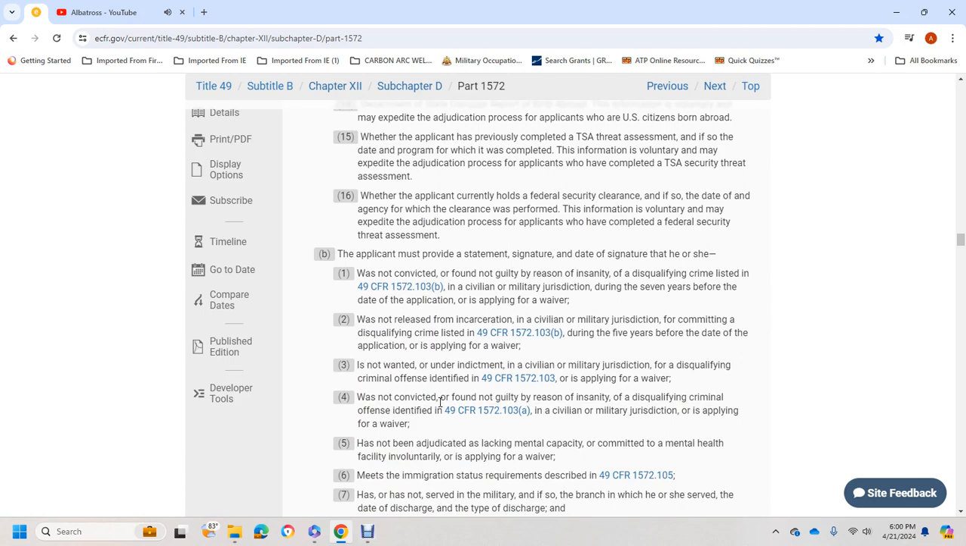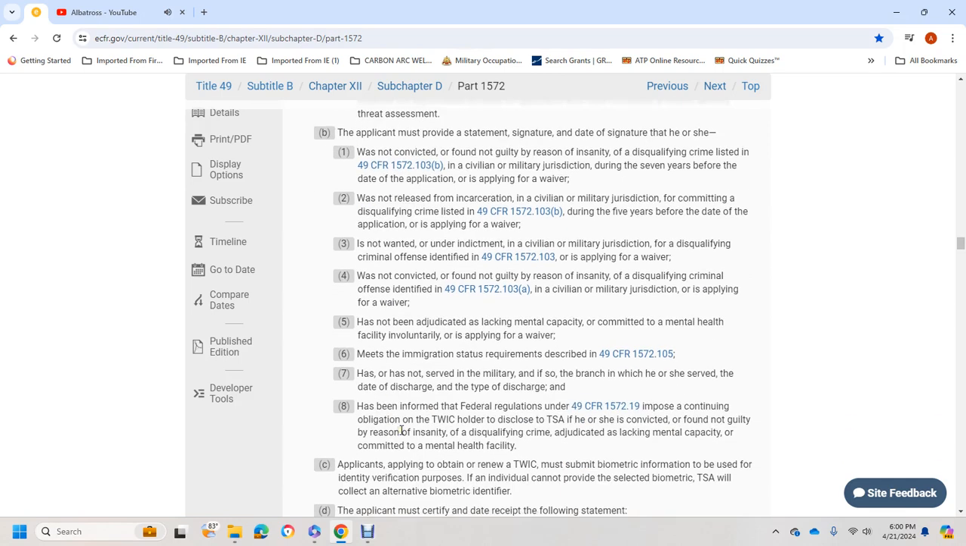The applicant was not convicted of, or found not guilty by reason of insanity of, a disqualifying crime listed in Title 49 CFR 1572.103(b) in civilian or military jurisdiction within 17 years before the date of the application, or is applying for a waiver. The applicant was not released from incarceration in civilian or military jurisdiction for a disqualifying crime listed in Title 49 CFR 1572.103(b) during the 5 years before the date of the application, or is applying for a waiver, if not otherwise warranted. Under civilian and military jurisdiction, the applicant has not been convicted or found not guilty by reason of insanity of a disqualifying criminal offense in Title 49 CFR 1572.103(a), or is applying for a waiver.